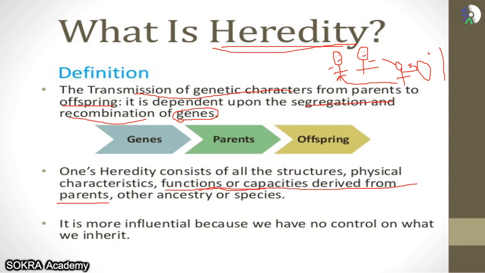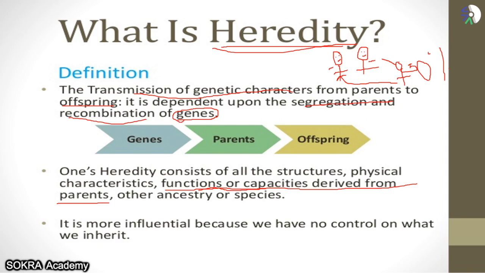But other than that, how your body functions, there are a lot of genetic diseases. If your parents have them, then you also get them. Okay. It is more influential because we have no control over what we inherit. Now, this is a very important line. You can decide if your body becomes fat or thin, but you cannot decide how your eyes are going to look, if you're going to have enough hair or you're going to become bald easily. You're not going to decide all of that. So you cannot decide heredity.